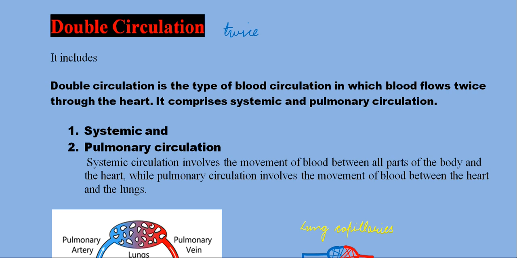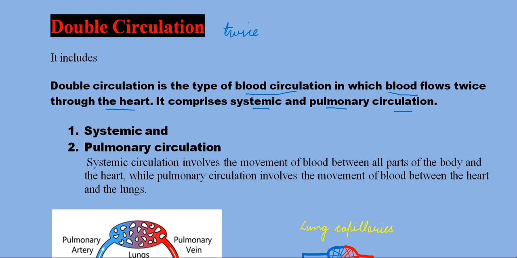We can define double circulation as the type of blood circulation in which blood flows twice through the heart. It comprises systemic and pulmonary circulation. So the circulation in our heart is of two types. There are two pathways, that is systemic and pulmonary circulation, right?